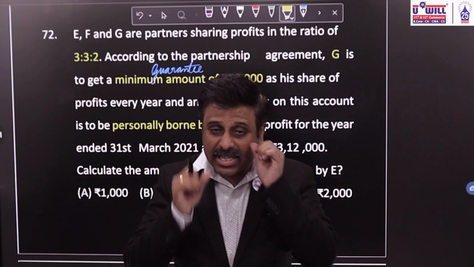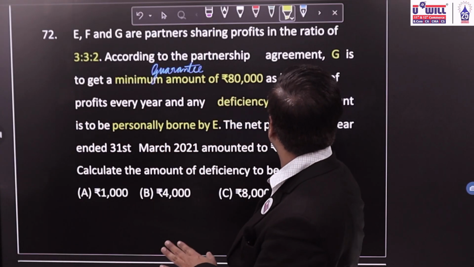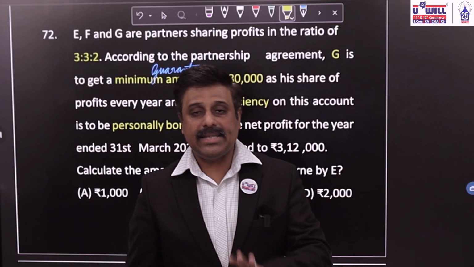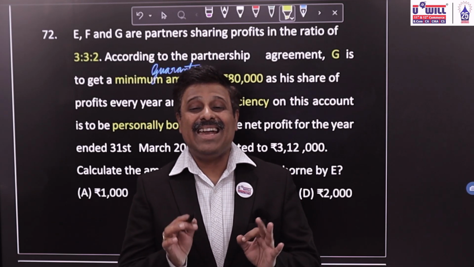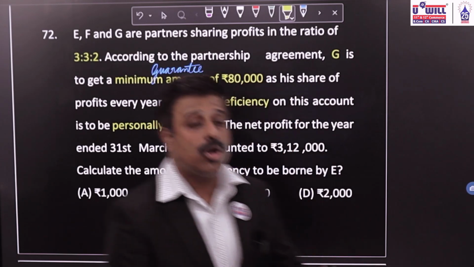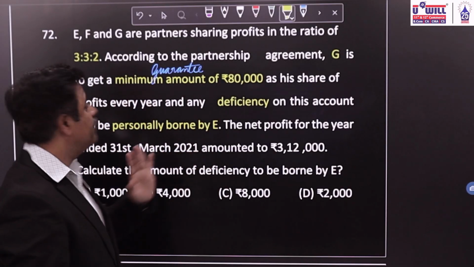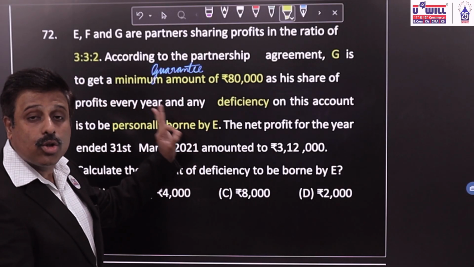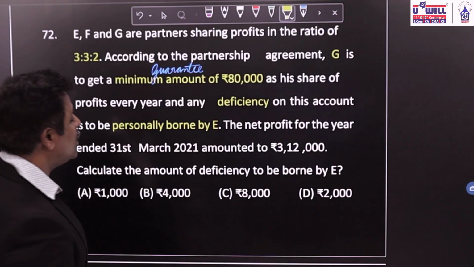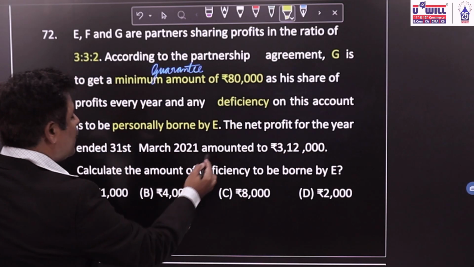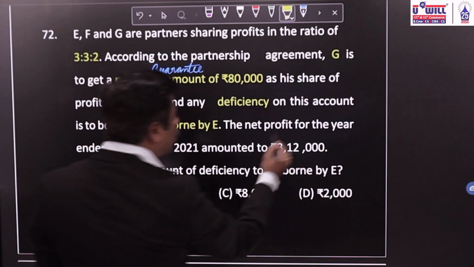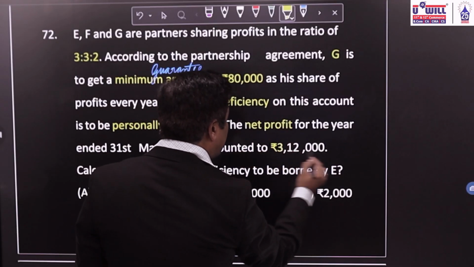Whatever is the deficiency in case of G, for whom the guarantee is given, will be entirely borne only by partner E. F is not going to bear any amount of deficiency. The net profit for the year ended 31st March 2021 amounted to 3,12,000.